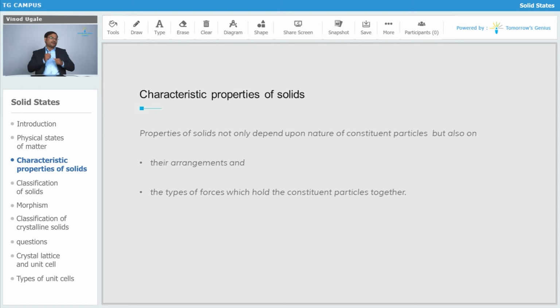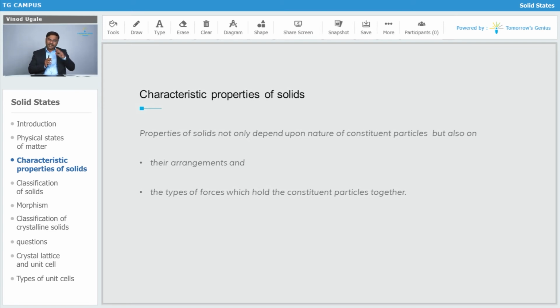Now, while studying this chapter, I hope that whatever images or animations I am going to use while teaching will surely help you a lot in understanding this chapter. So we will classify the solids. Obviously the name of the chapter is solid state, so we are not going to think about liquids and gases, we will only focus on solids. In the solids also we are going to classify, and in that we will see what is the main part that we have to study.